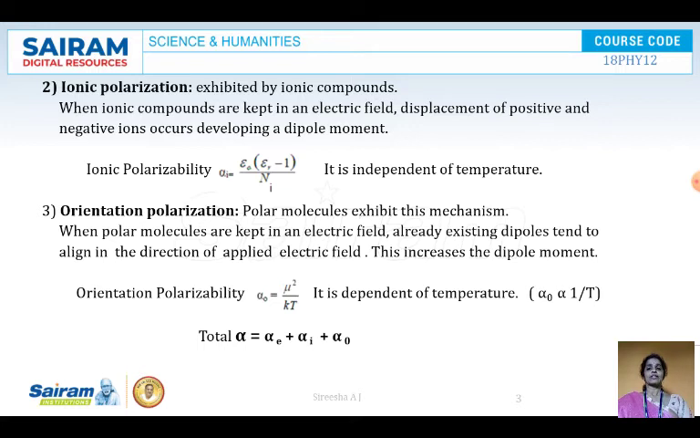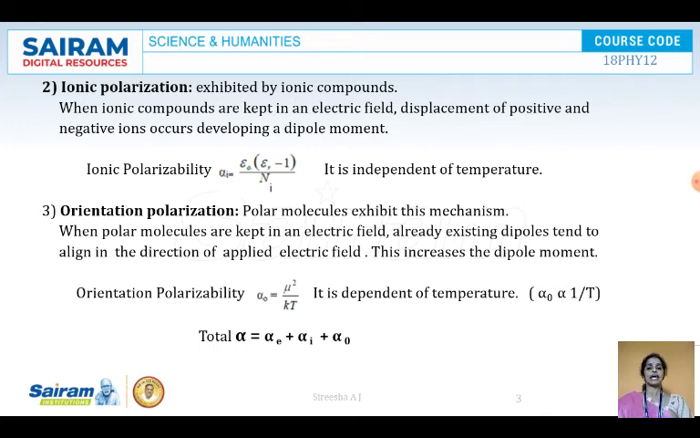So ionic polarizability alpha I is equal to epsilon naught into epsilon r minus 1 by N i. It is independent of temperature. Next is orientation polarization. Polar molecules exhibit this mechanism. We have seen what are polar and non-polar dielectrics. So only polar molecules exhibit the orientation polarization.